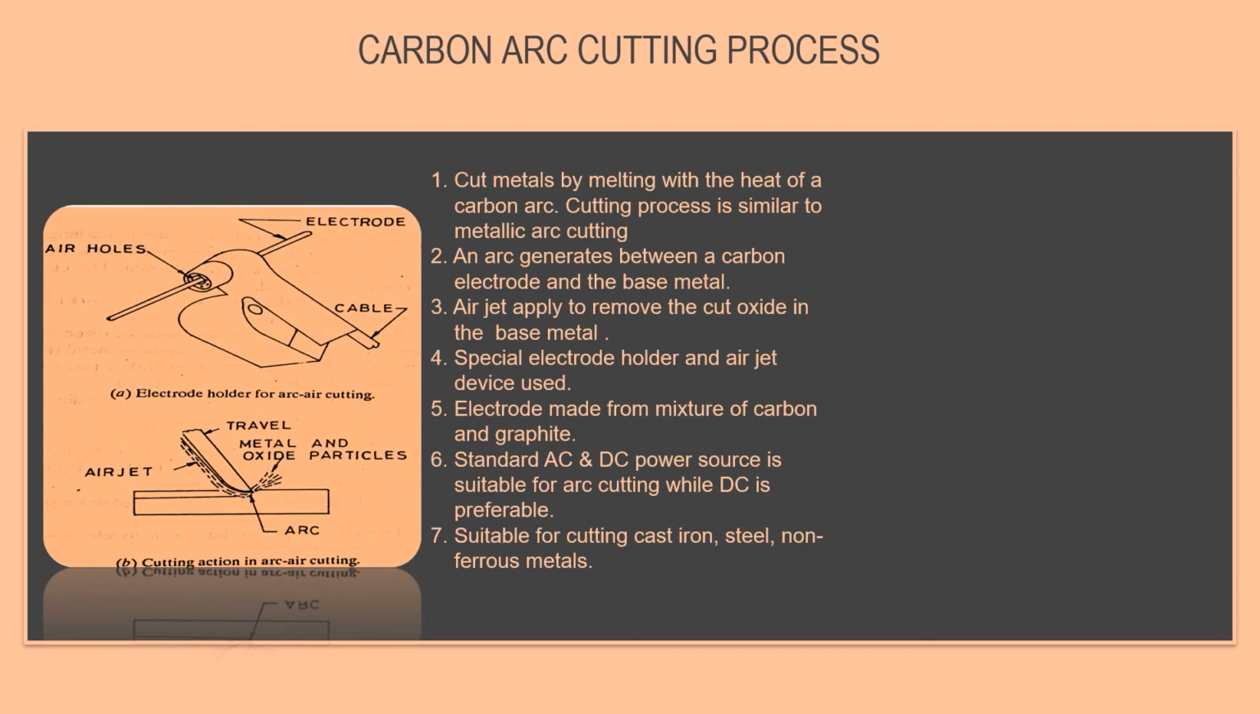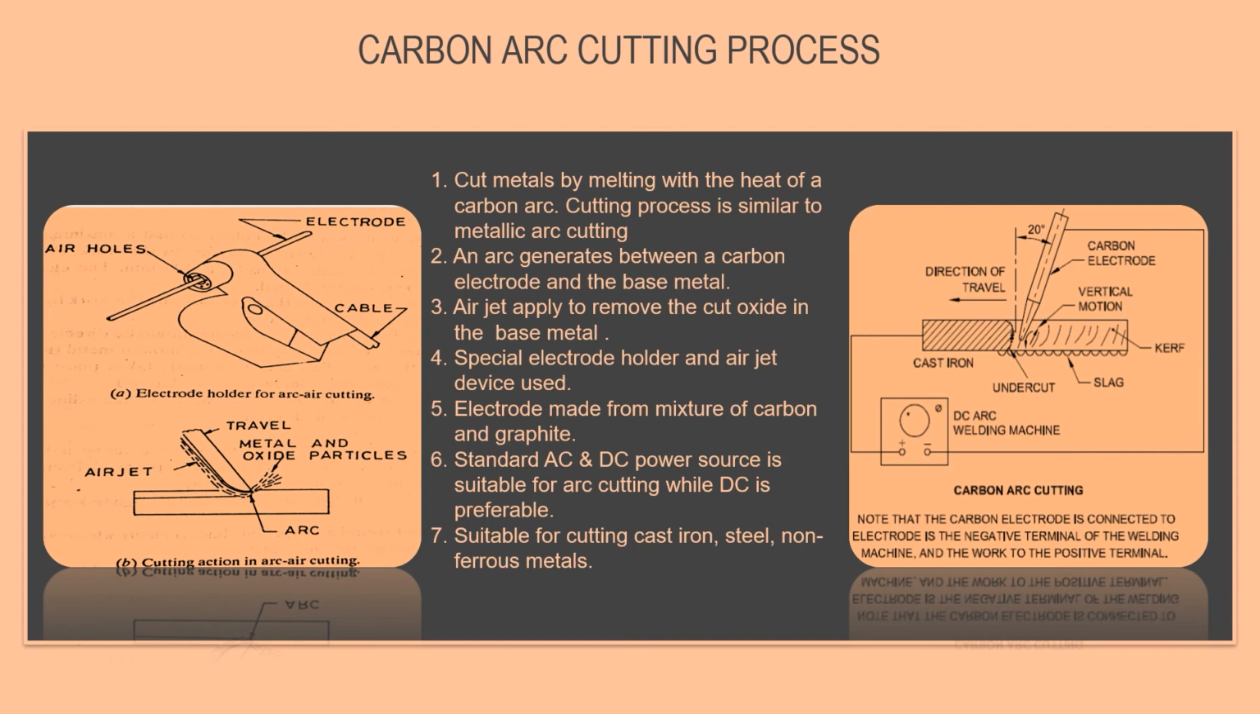In the carbon arc cutting process, an arc is generated between the carbon electrode and the base metal. The metals are cut by the heat of the carbon arc. An air jet is also applied to remove oxides from the base metal. A special electrode holder is used. Standard AC and DC power is suitable for arc cutting, while DC is always preferable. This process is suitable for cutting cast iron, steel, and non-ferrous metals.